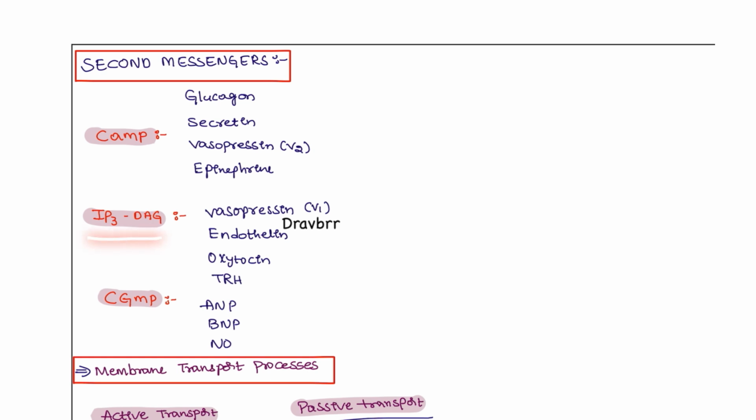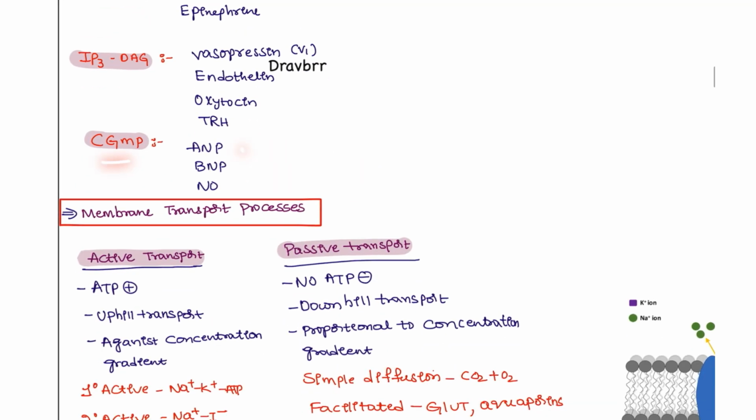Next, IP3 and DAG, that is for vasopressin 1, which causes vasoconstriction, endothelin vasoconstriction, oxytocin smooth muscle contraction, and TRH for the thyroid synthesis. Next, cGMP for the natriuretic peptides and also nitric oxide.